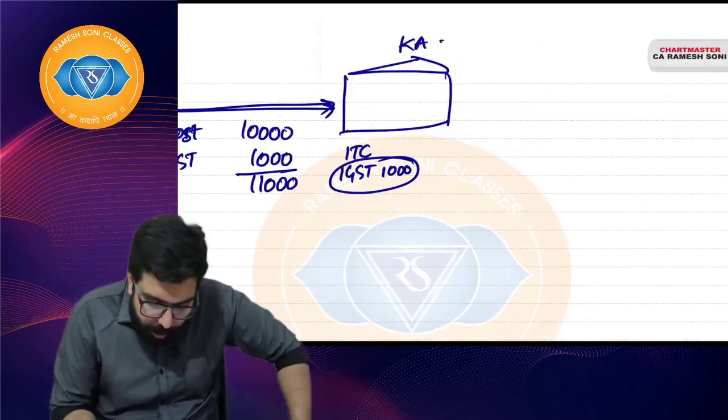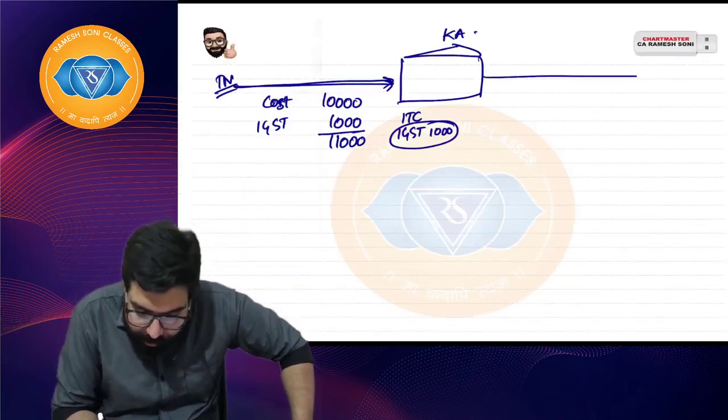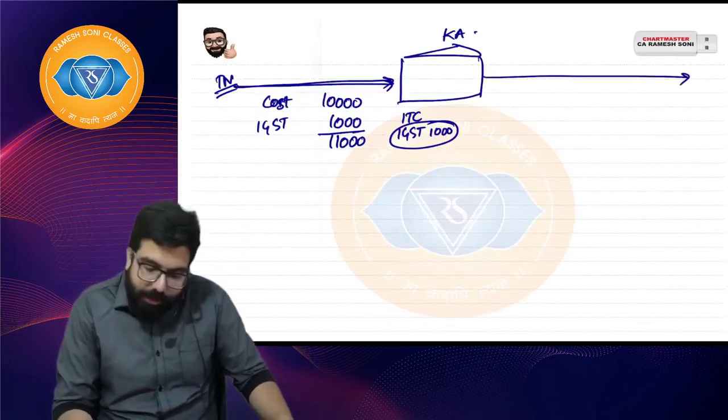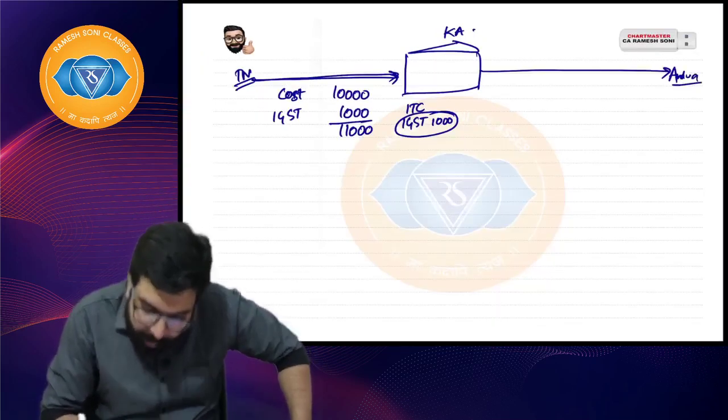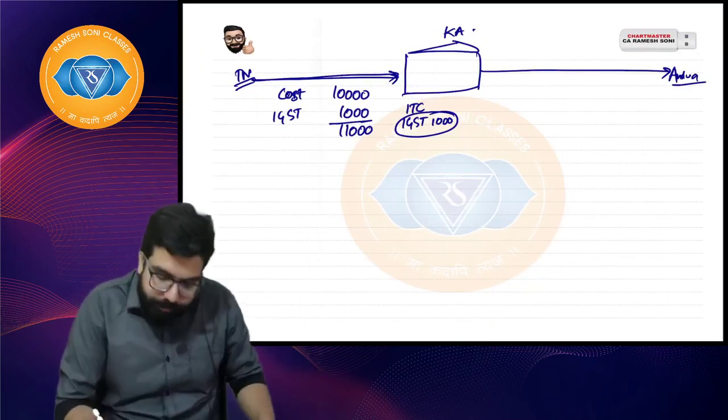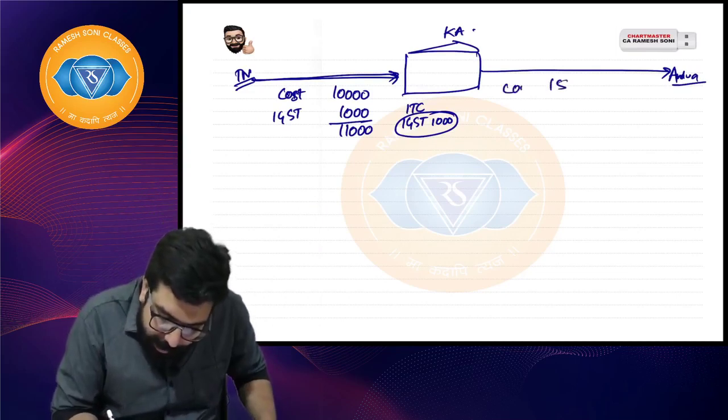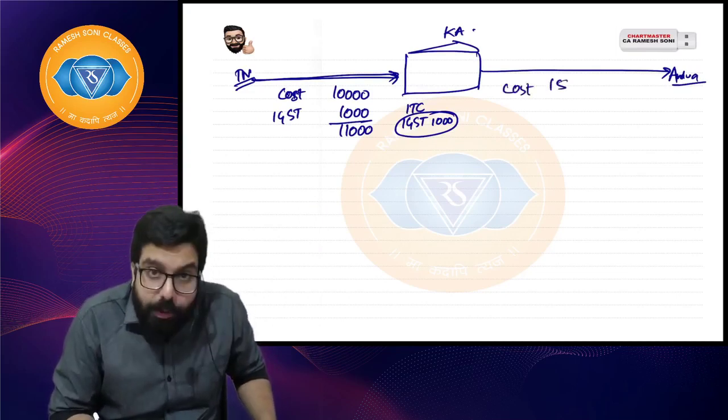Supposingly he went ahead and sold it to the state of Andhra. Everyone listen. He sold it in the state of Andhra Pradesh. When he sold it in other state, he sold it supposingly cost plus profit. Cost plus profit, everyone.